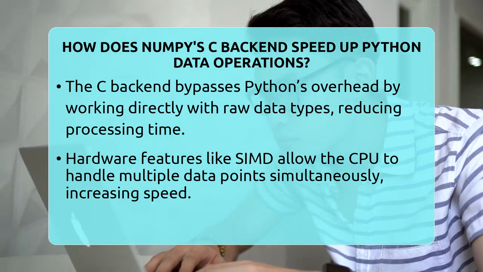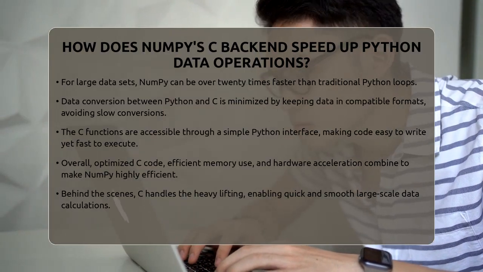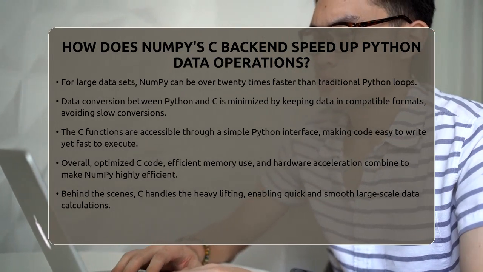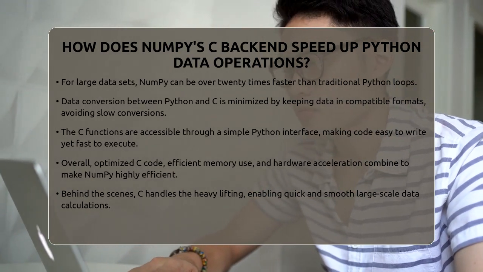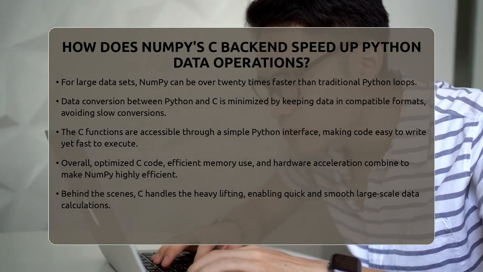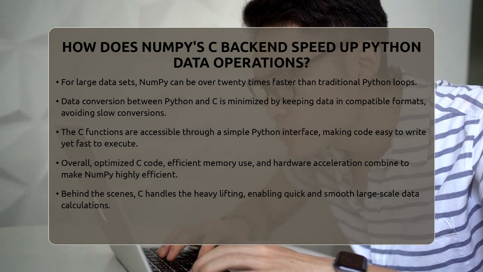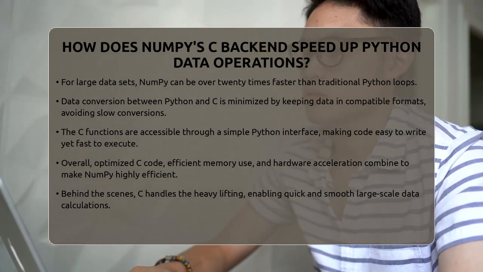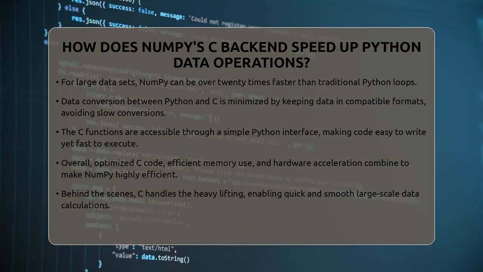Minimizing data conversion is another key factor. When Python and C communicate, data often needs to be converted back and forth, which slows things down. NumPy reduces these conversions by keeping data in a compatible format, so operations stay quick.